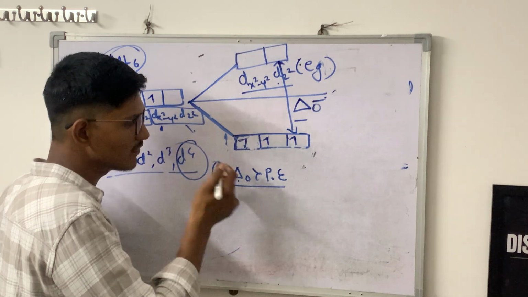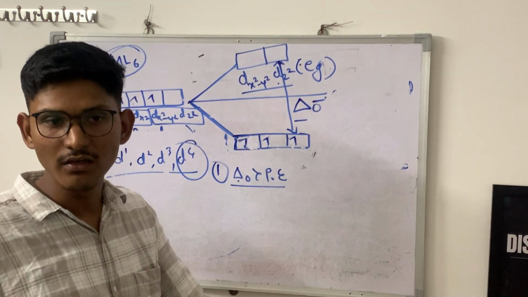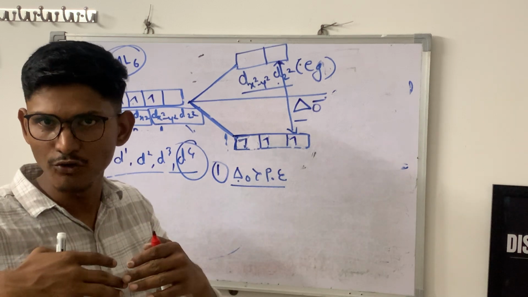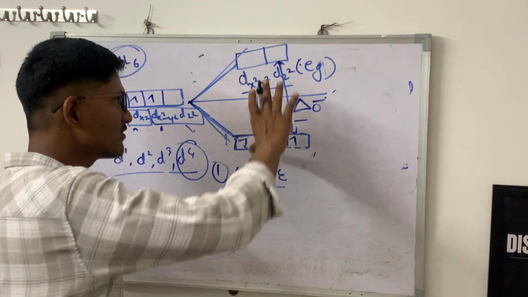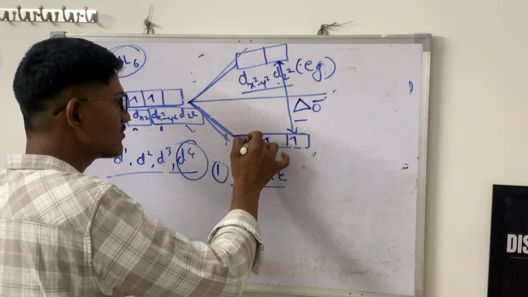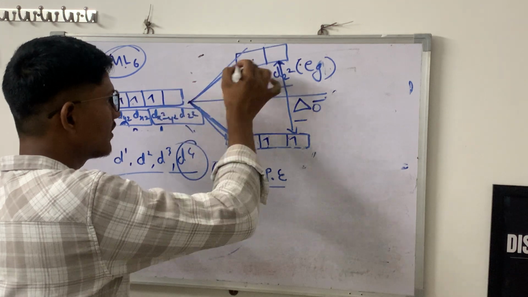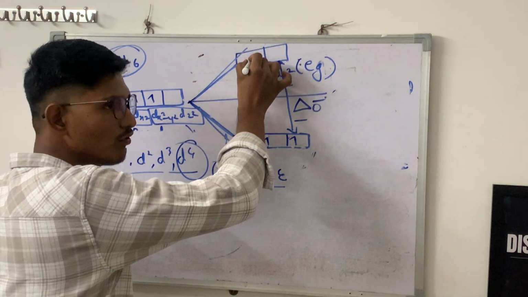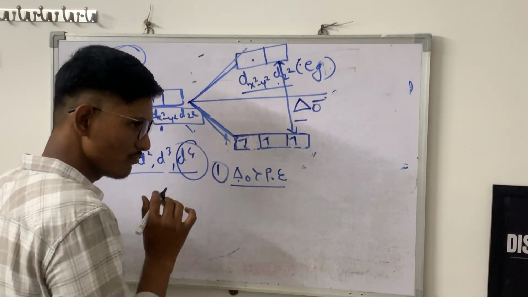If this delta value is greater than the pairing energy, it means there is more splitting, a bigger difference, so this distance is more. So adding the electron here is more difficult, so the electron will take this position. Means what?